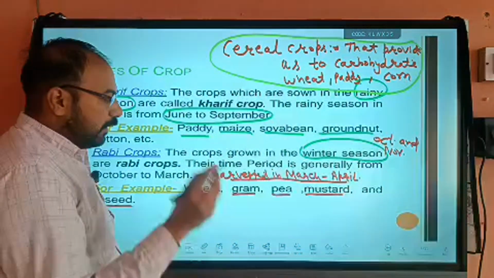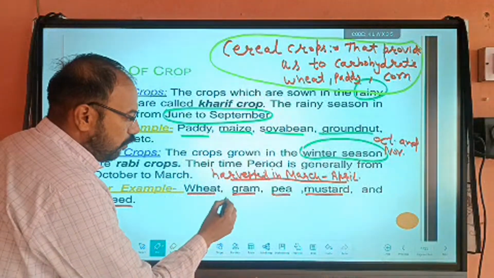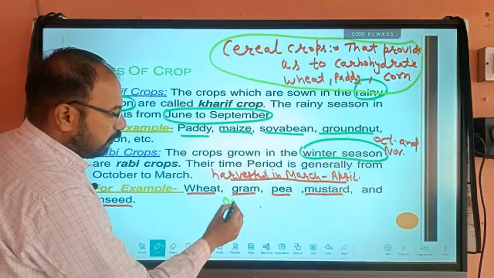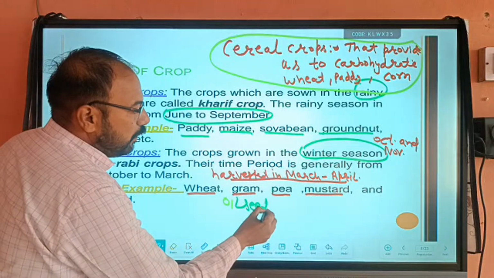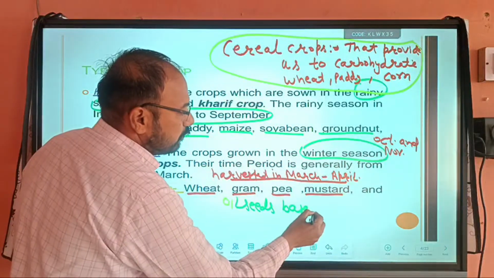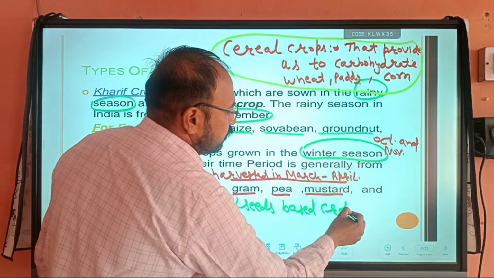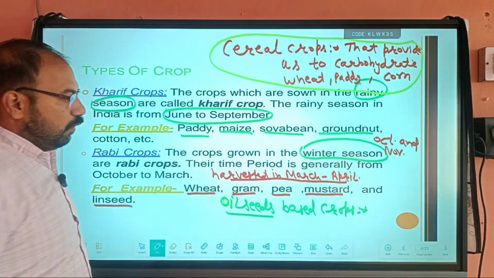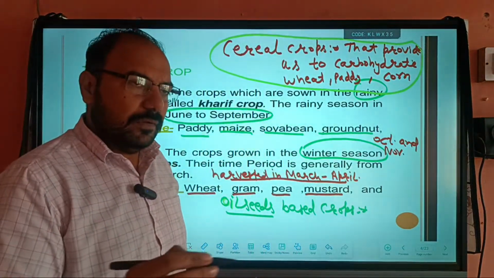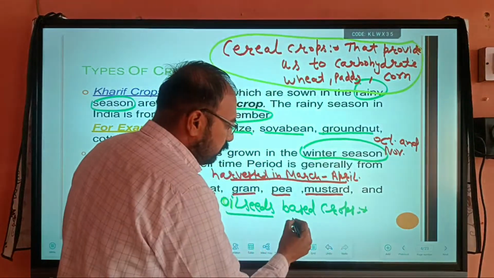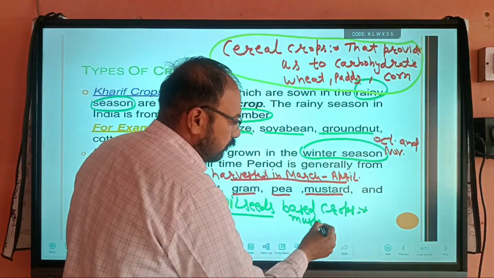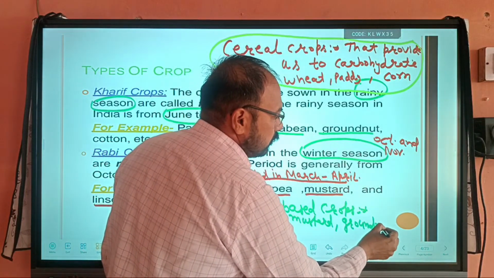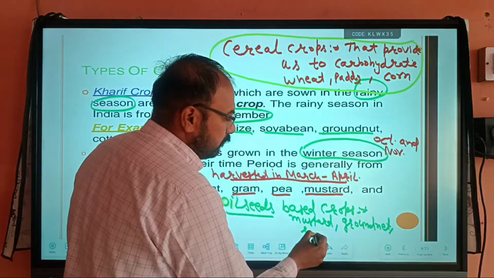Okay, and the second type of crop, you can write here, oil seed based crops. Basically, oil seed based crops are like mustard, groundnut and soybean.